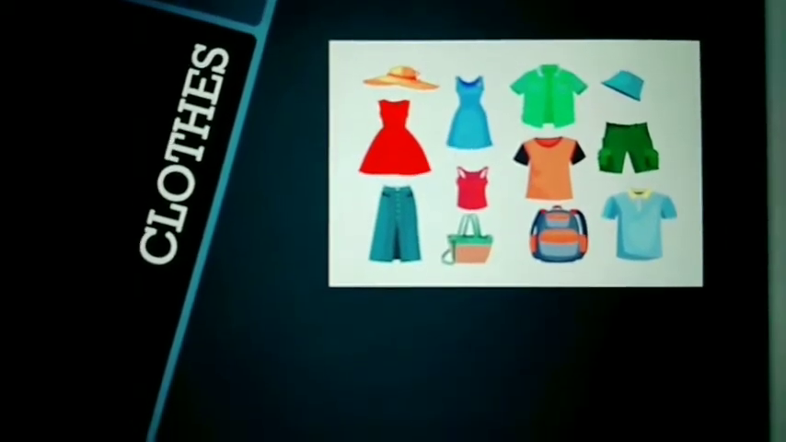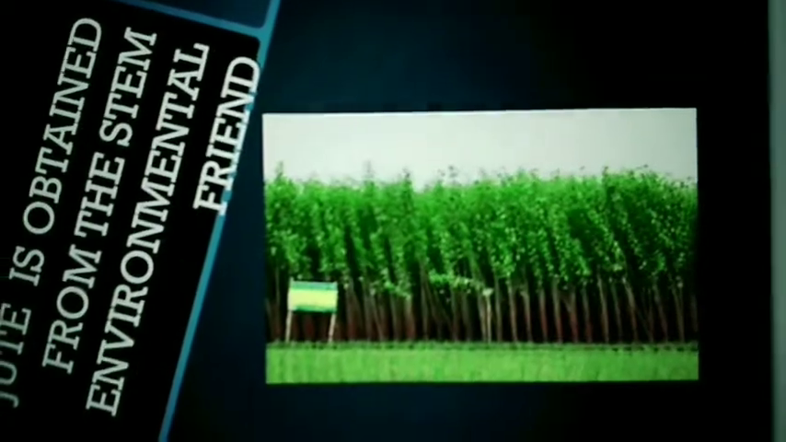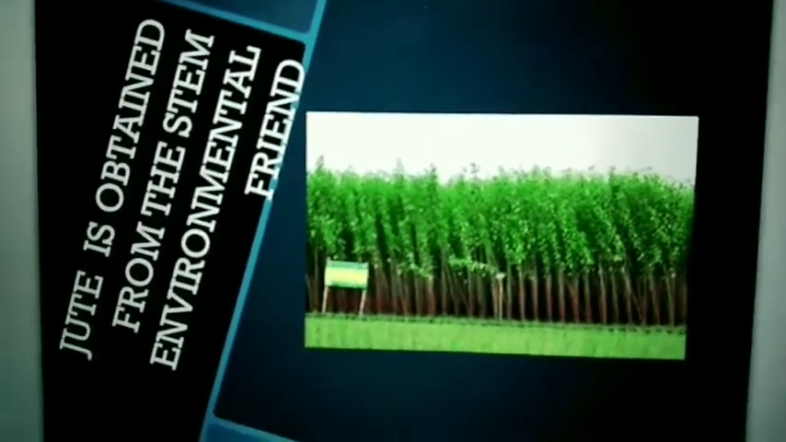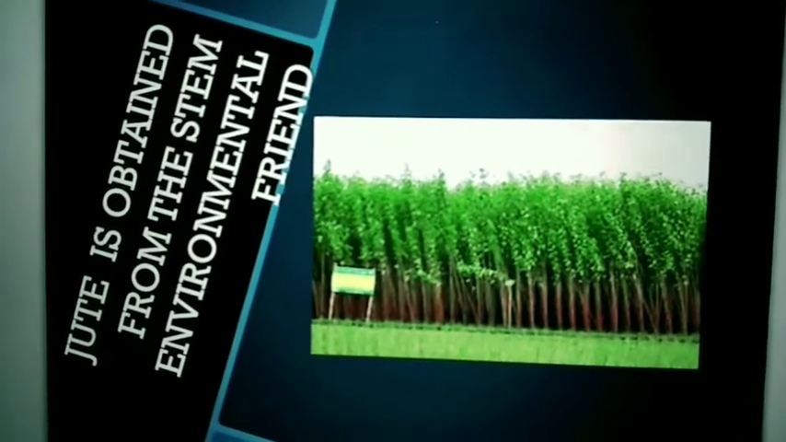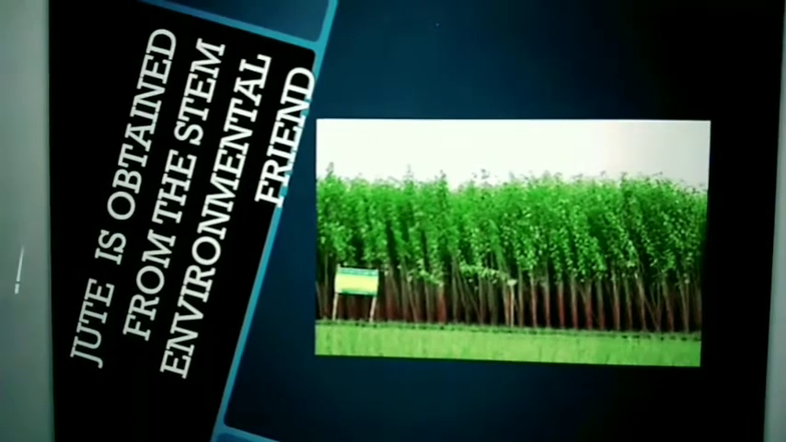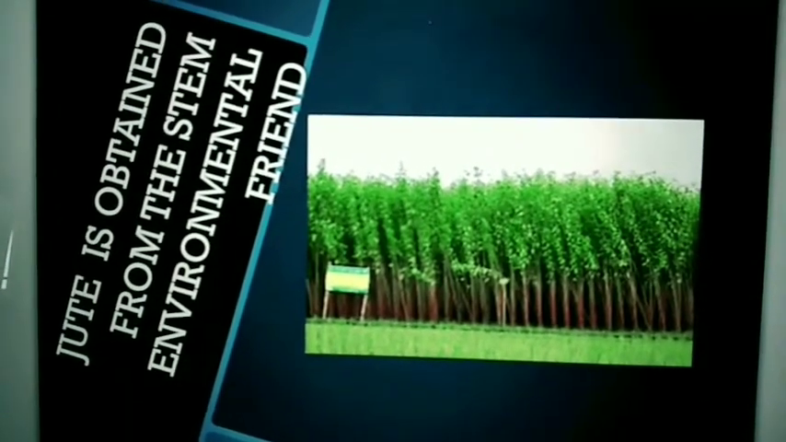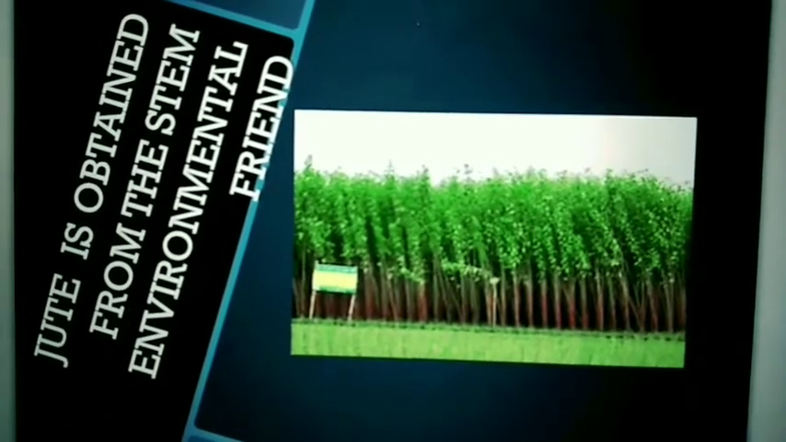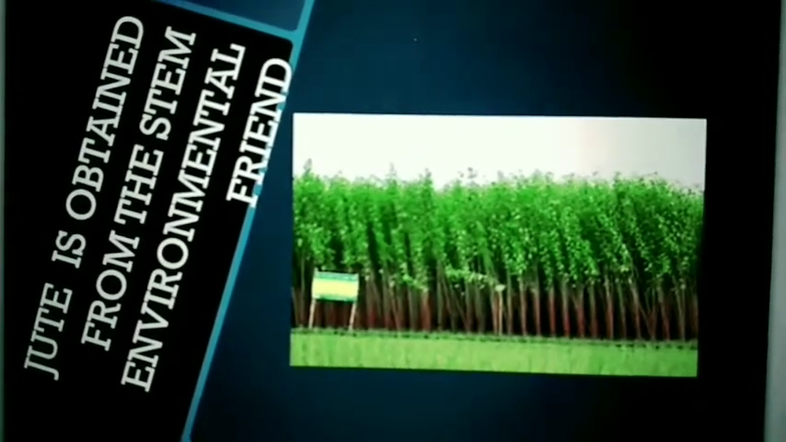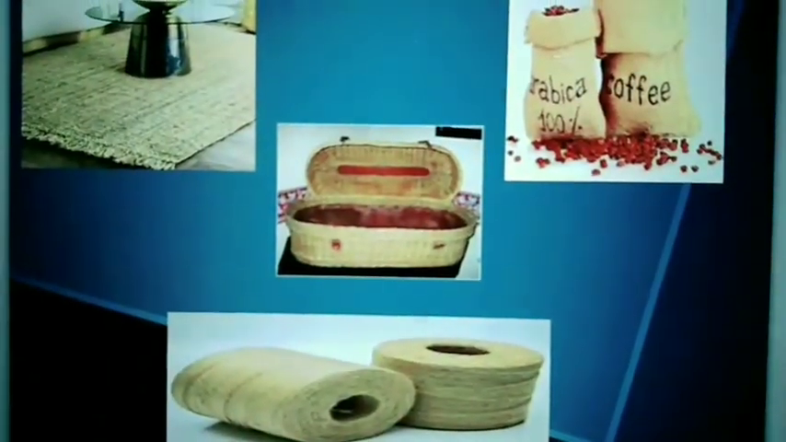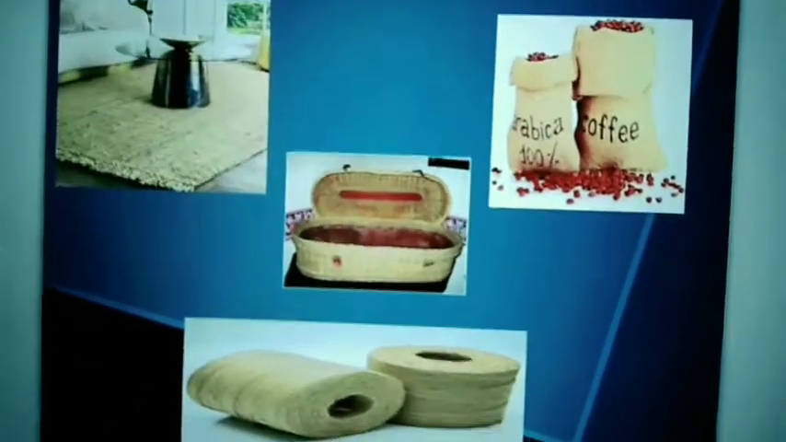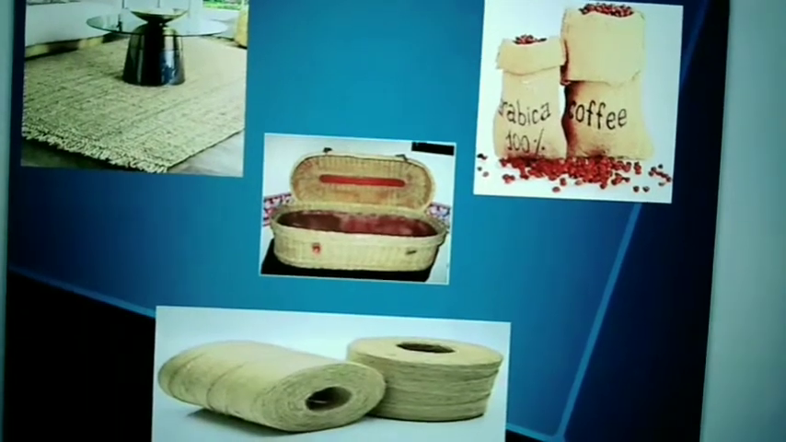The next one we are going to see is jute. The next plant is the jute plant. Jute is obtained from the stem of the jute plant. The stem is dried and then we take it as jute. What are the uses of jute? We can make carpets, bags, and ropes.